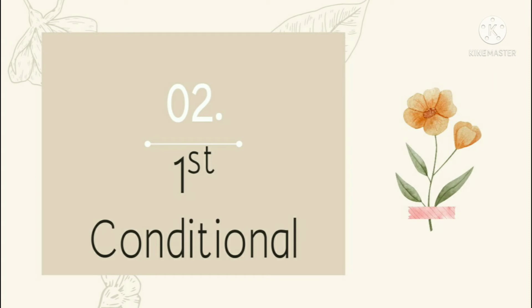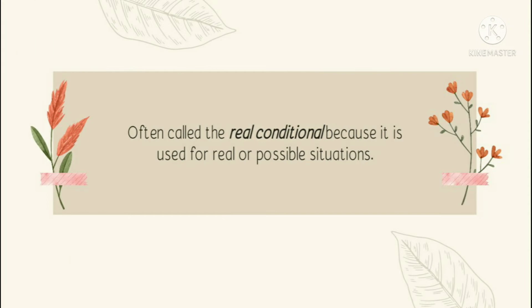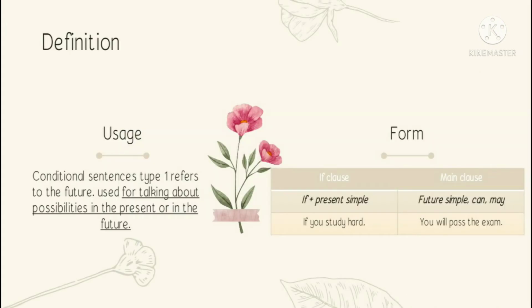The second one is first conditional, or we can say conditional sentence type 1. So, conditional sentence type 1 here is also called a real conditional because it is used for real or possible situations. The first conditional is used to talk about things that might happen in the present or in the future. With the formula, if plus present simple as if clause and a simple future as a main clause. For example, if you study hard, you will pass the exam.